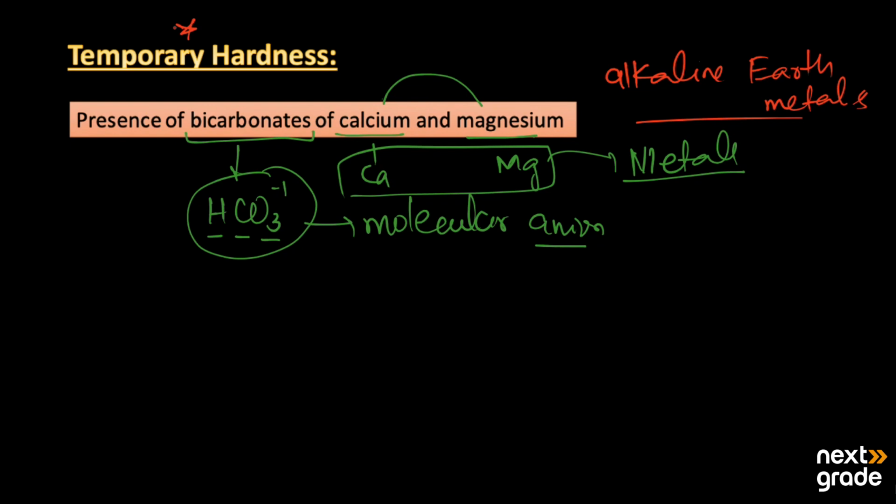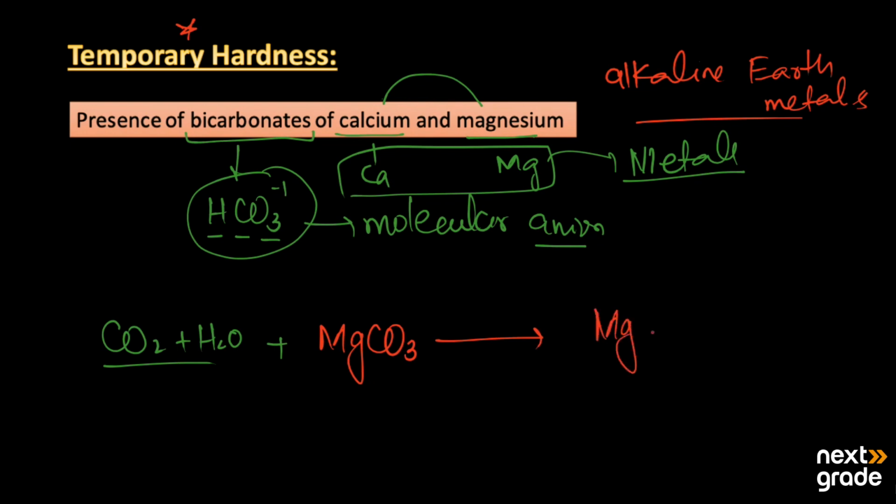So temporary hardness is just because of the bicarbonates, and how are these bicarbonates made? When carbon dioxide and water combine with carbonates, for example magnesium carbonate, they convert it into bicarbonate.